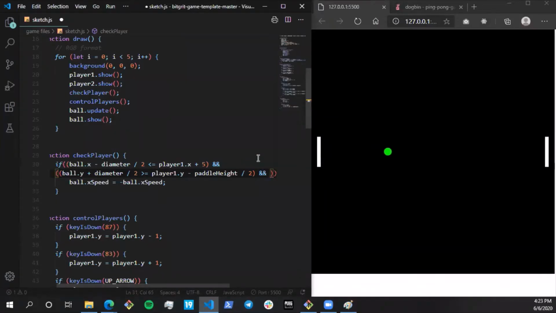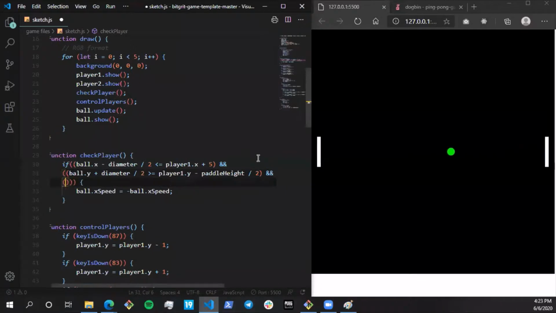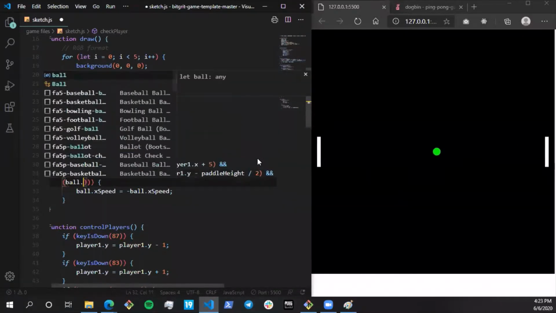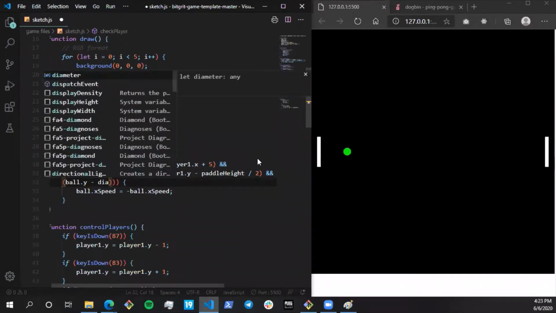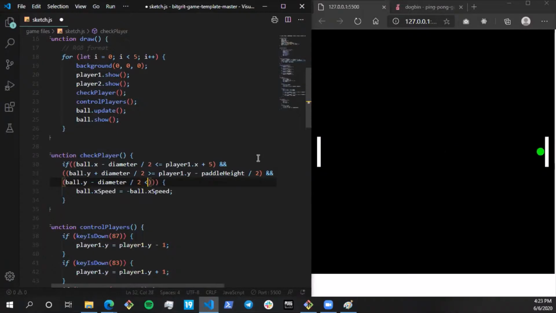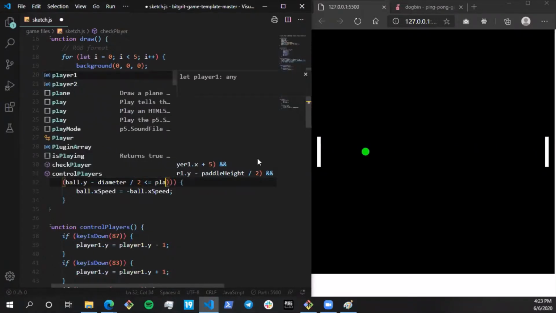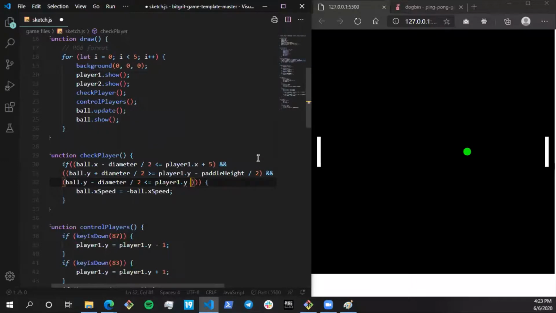So I'm going to write this again in the next line. So ball dot y minus diameter by 2 is less than or equal to player 1 dot y plus paddle height by 2. All right.